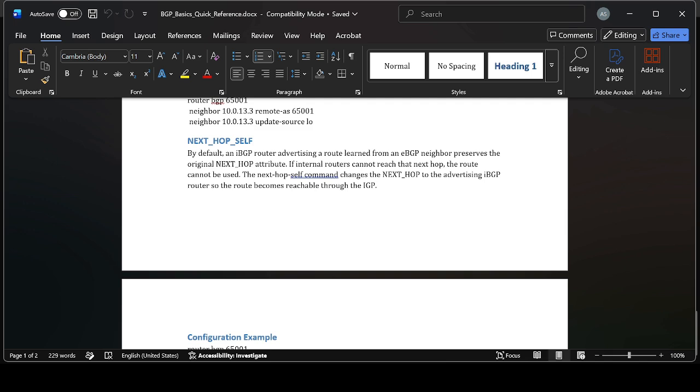But if it is getting a route from another iBGP member, iBGP members don't advertise routes to each other. So whatever routes are received from eBGP are advertised in iBGP. Whatever routes are received from iBGP are advertised to eBGP, right? But routes received from iBGP are not advertised to iBGP.